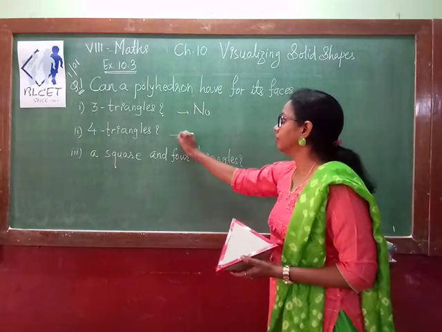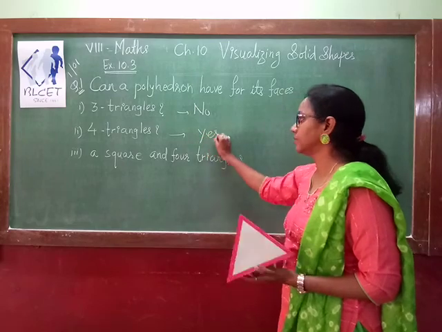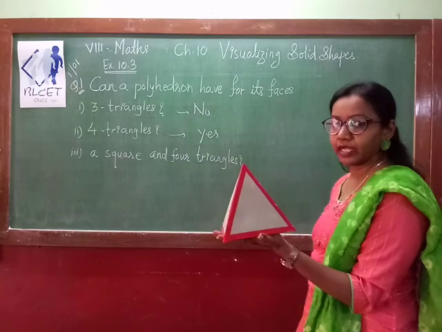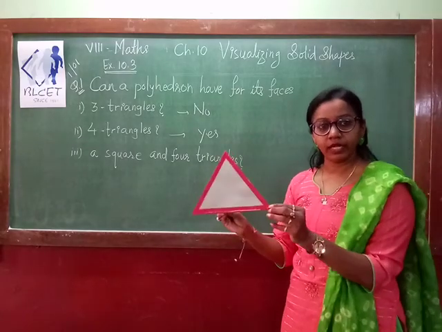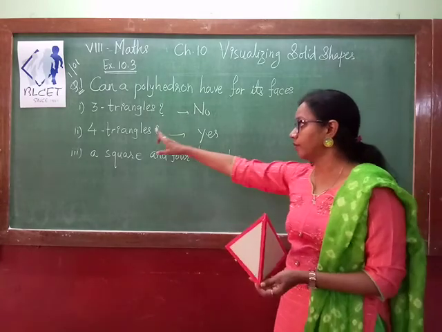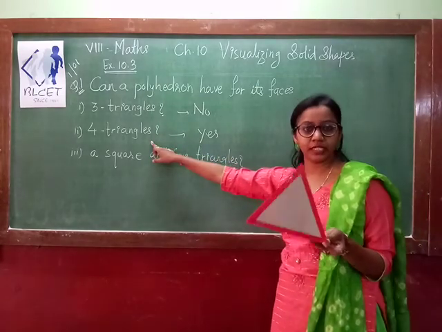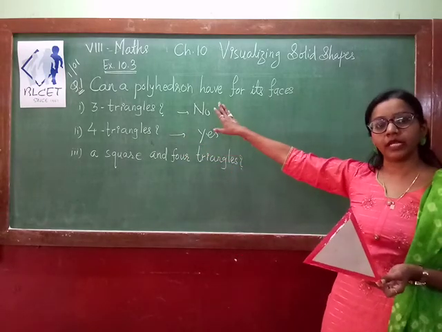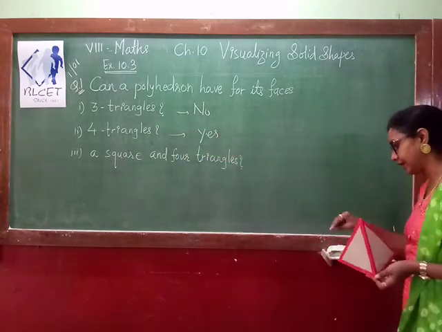Okay, move on to the second part. It is yes. The example is in front of you. This is your triangular pyramid. It is a polyhedron. It has four surfaces in the shape of triangles. So with four triangles, you can form a polyhedron. So the answer is yes.